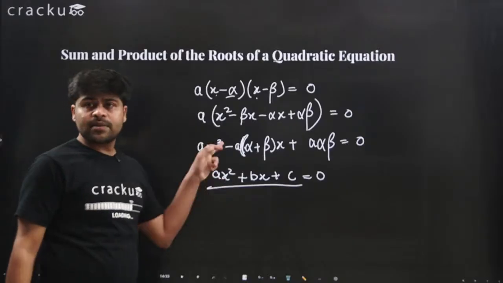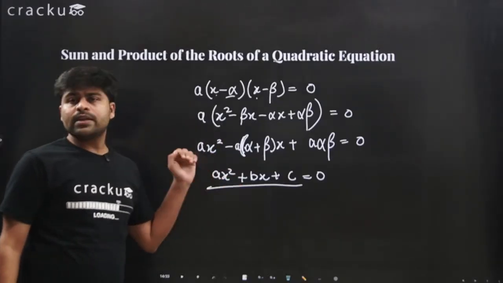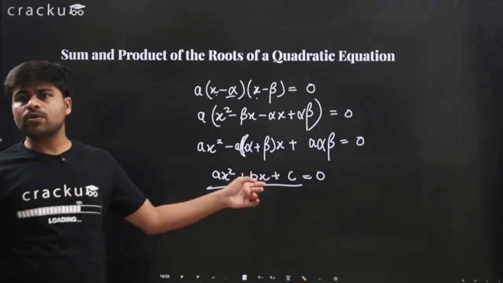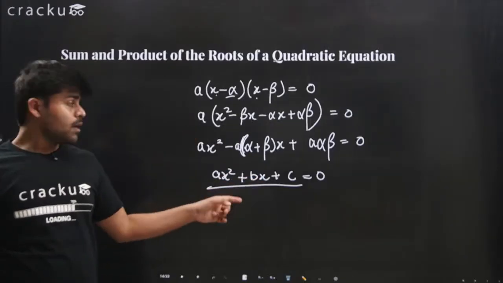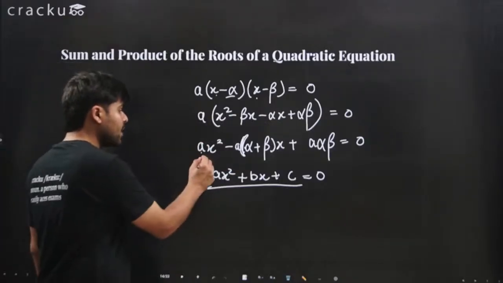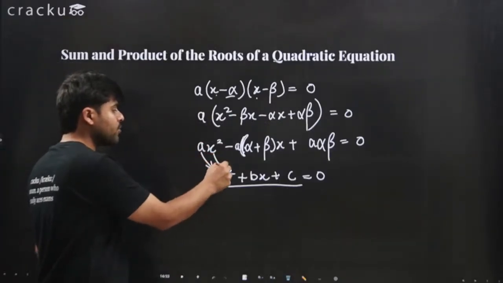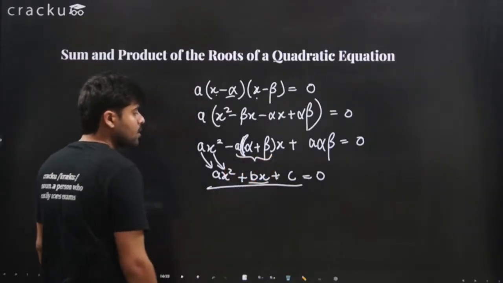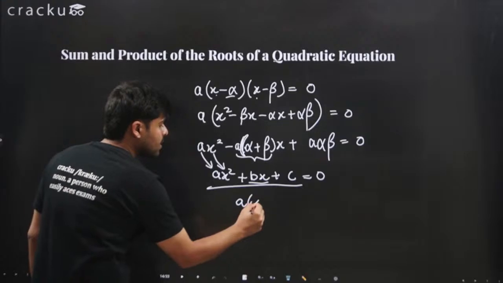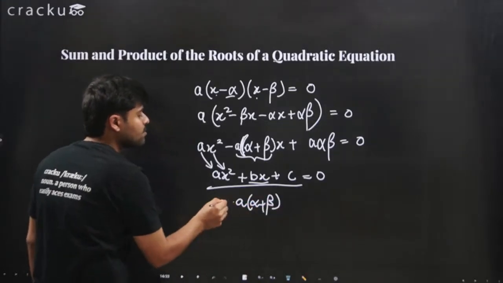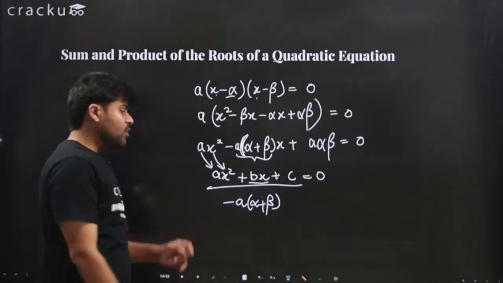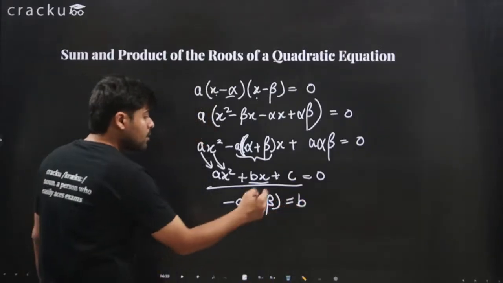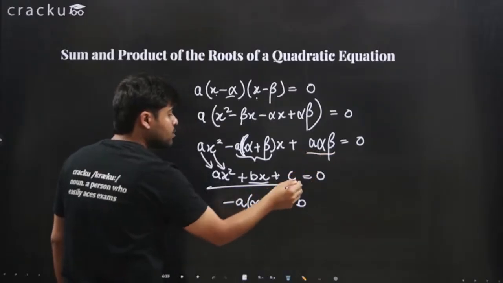These both should be the same, and we know that they are the same. Why? Because x minus alpha and x minus beta are the factors of this quadratic. So they are both the same, and therefore we can see that a is equal to a, x square is equal to x square, and therefore this should be equal to this. So a times (alpha plus beta) minus a times (alpha plus beta) should be equal to b, right? And a times alpha beta should be equal to c.